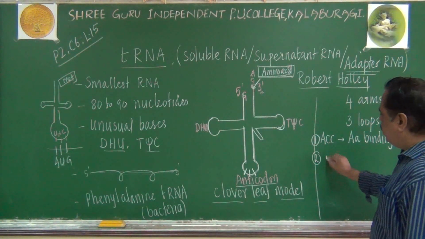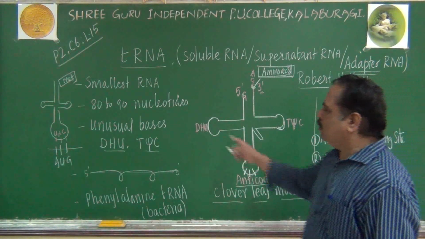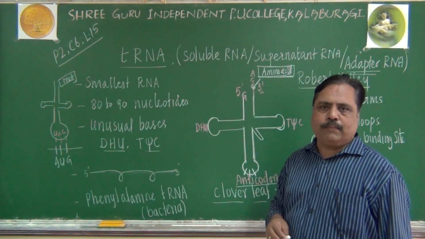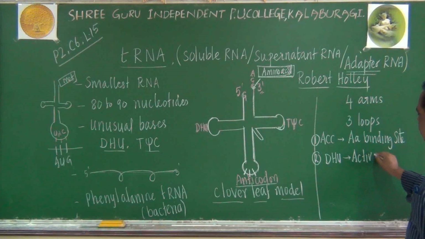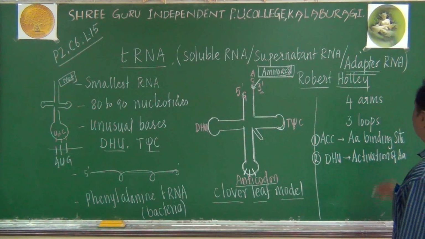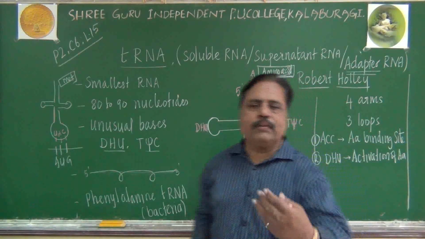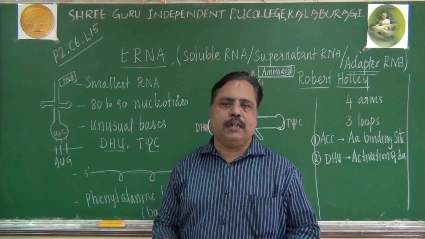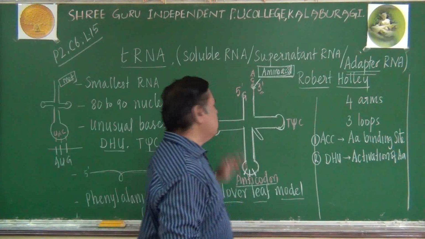What is the role of the DHU arm? The DHU arm is responsible for activation of the amino acid. Which amino acid should be brought? That amino acid will be activated, energized, by the arm called the DHU arm.